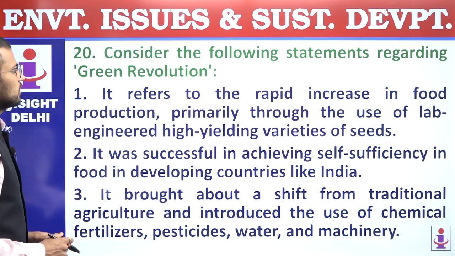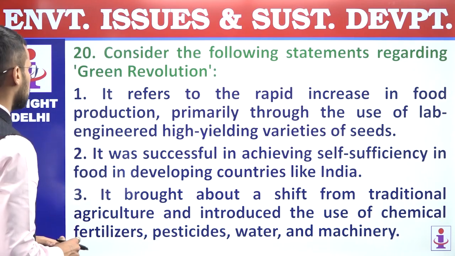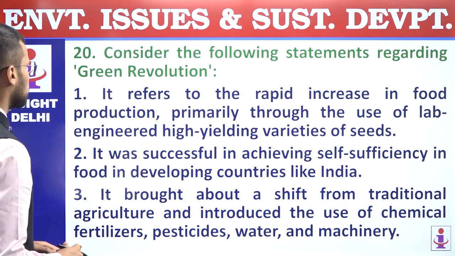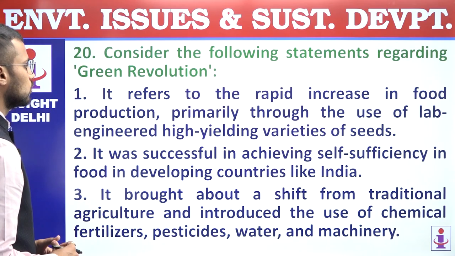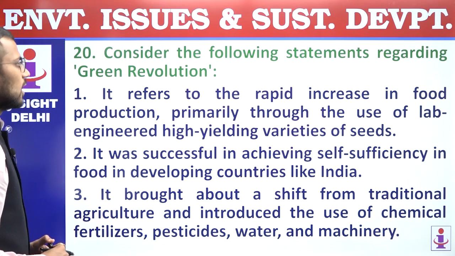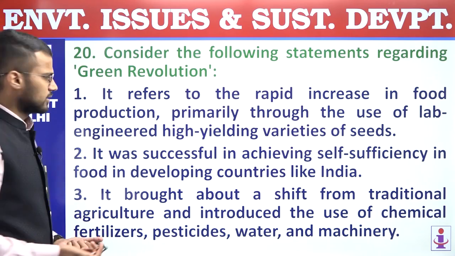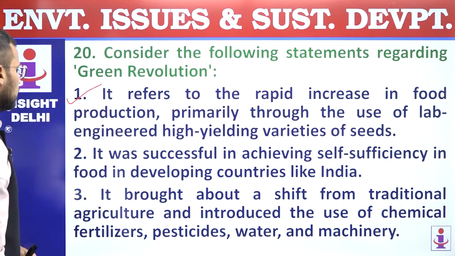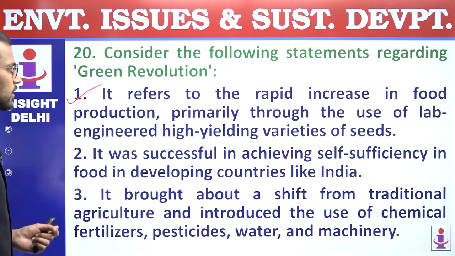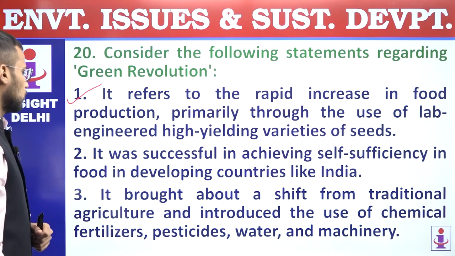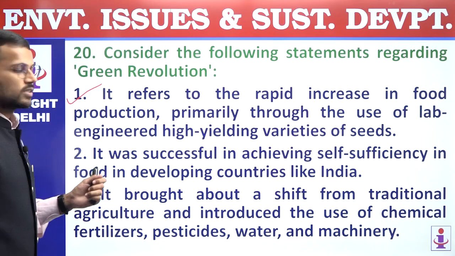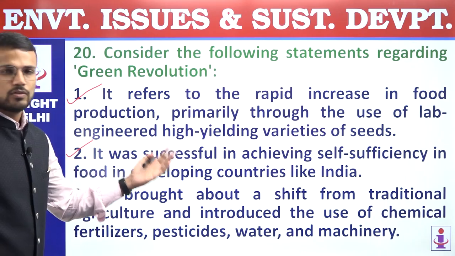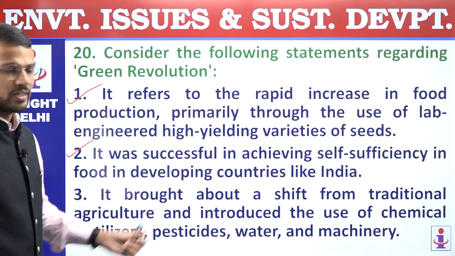20th question, consider the following statements regarding green revolution. First, it refers to the rapid increase in food production primarily through the use of lab-engineered high-yielding varieties of seeds, right? So this statement is a simple, correct statement. Second, it was successful in achieving self-sufficiency in food in developing countries like India, right? So India was able to become self-sufficient in food grains because of green revolution.